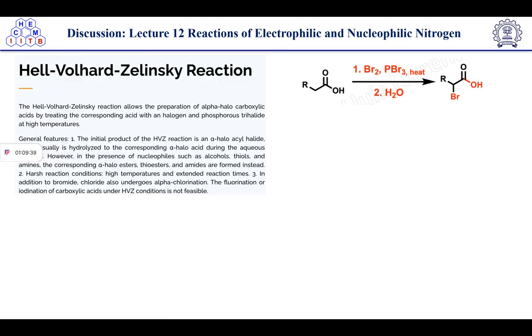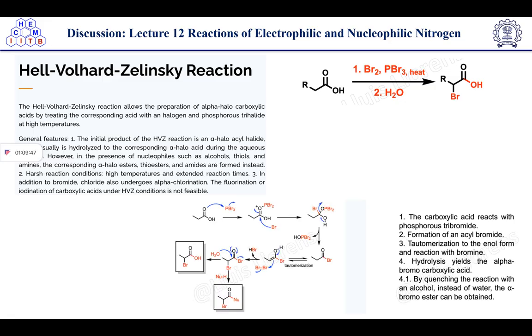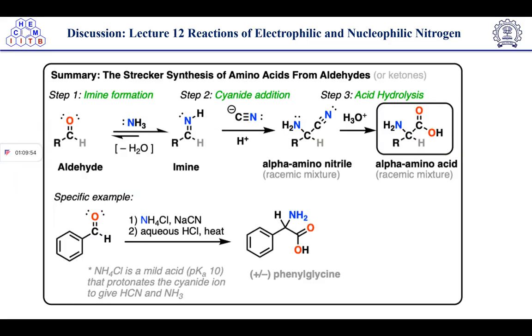Then we have discussed the Hell-Volhard-Zelinsky reaction, where we discussed alpha bromination. We have already discussed it in today's class also, so I'm not going to tell this again. Next, we have discussed electrophilic and nucleophilic nitrogen.